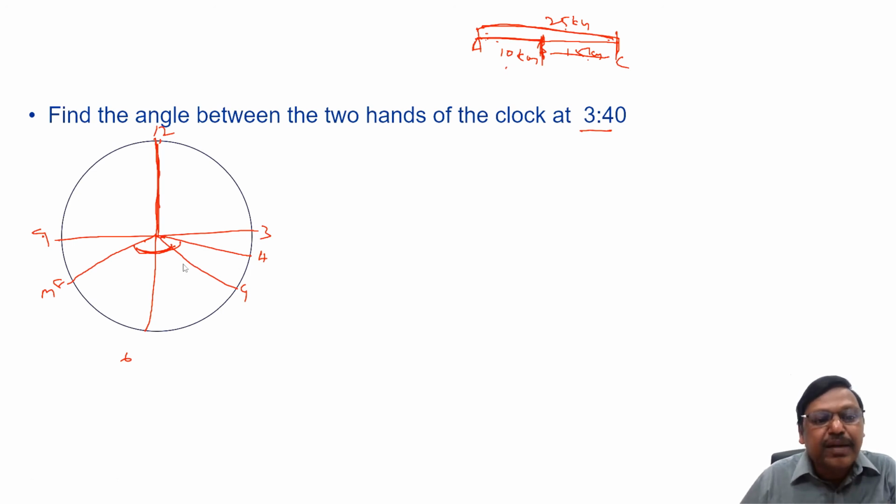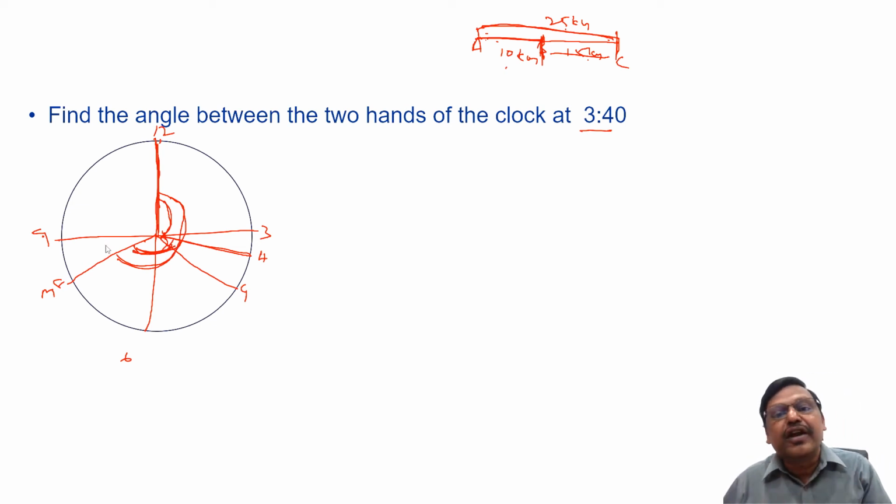Similarly, the same logic I'll apply. I try to say what is the position of the hour hand with respect to 12, I calculate. Then I try to calculate what is the position of the minute hand with respect to 12. I know the difference will be this portion. Yes or no? That's what we are trying to do.